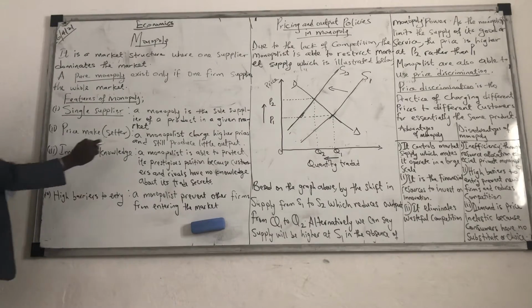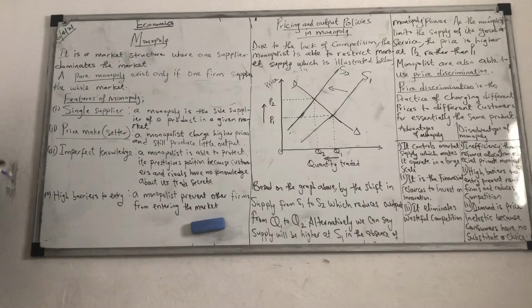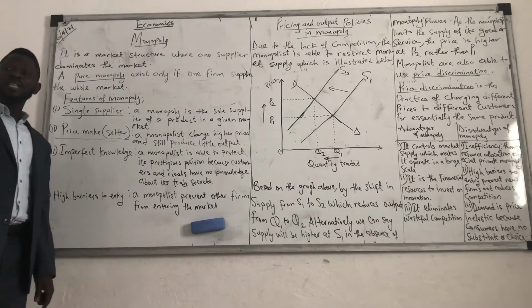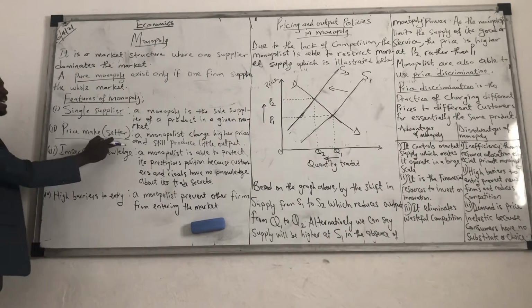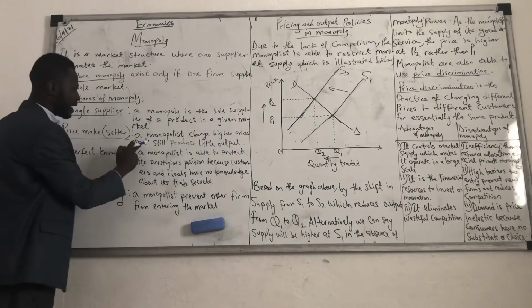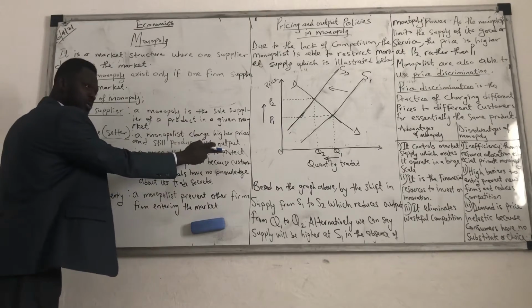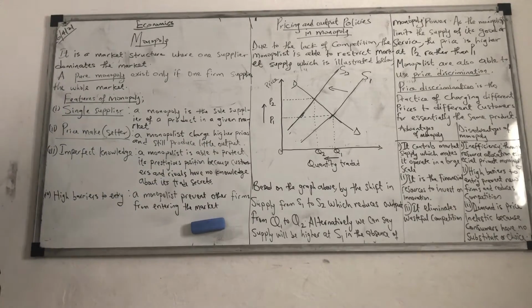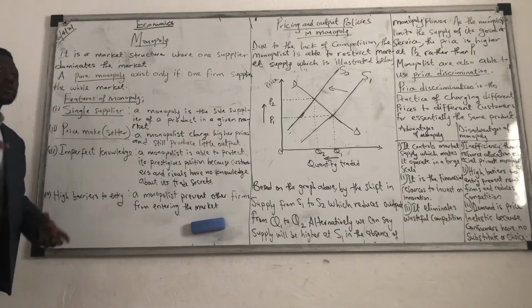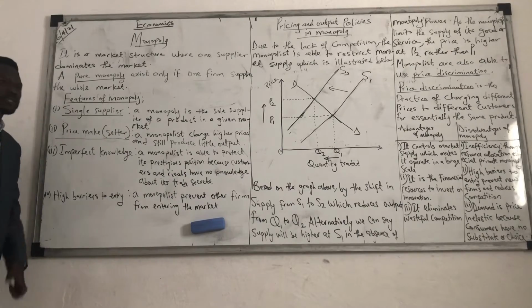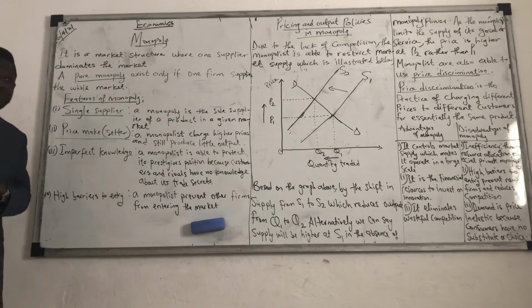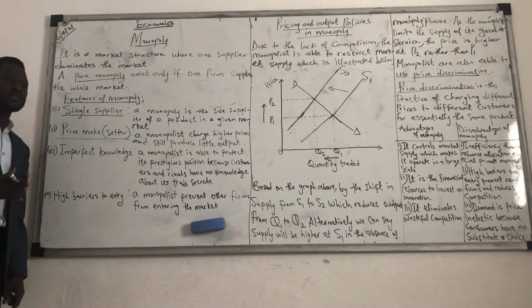The second one is price maker. As the monopoly is the only one that supplies in that market, it is the only one that gives the price. That's why we said it's a price setter. Monopolies charge higher prices and still produce little output. So what are we seeing here? The monopoly, because it is the only one that sells in this market, could charge any price it deems fit. It will charge any price that it feels like charging, despite the fact that it can also reduce the output.